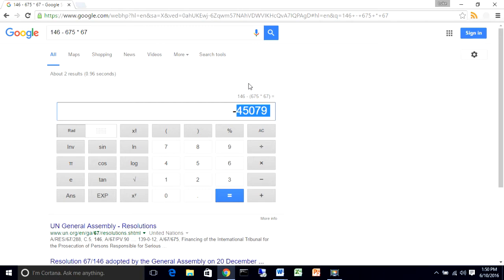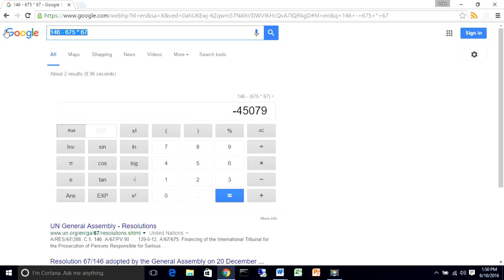Now, Google will give you the answer to a lot of your math homework. It'll even do graphs for you. Does that mean that you should have Google do all of your math homework? No, not at all. You need to be able to do your math homework for yourself, but if you get stuck, you can use Google to hopefully help you get unstuck. When it's 6 o'clock at night, your parents can't help you, the teacher's not available, you can go on to Google and it can help you out and say, oh, that's right, I need to do my multiplication before subtraction. Okay, that's what I need to do. And then hopefully you can do the rest of the homework by yourself.